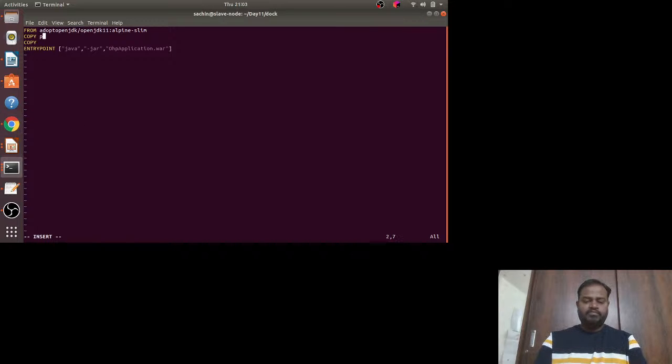Okay, now what I have to do is give the name, the build name, basically. Let's say PetClinic. Remember that you don't need to give a capital letter, everything should be in small letters. v2.